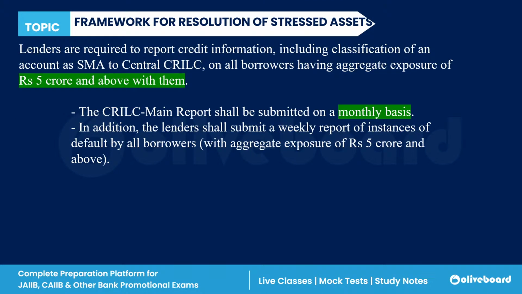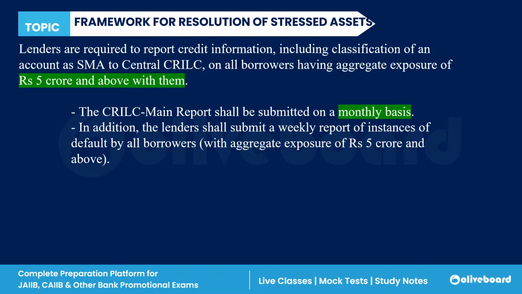Now, a very important thing. If you are a large borrower: large borrowers are those where the aggregate exposure is over and above 5 crore.